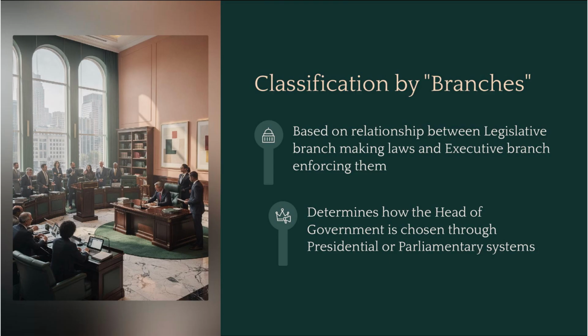Our next method of classification looks at the relationship between the branches of government. Specifically, we look at the relationship between the legislative branch, which makes the laws, and the executive branch, which enforces them. This relationship determines how the head of government is chosen, giving us two main options: presidential or parliamentary systems.